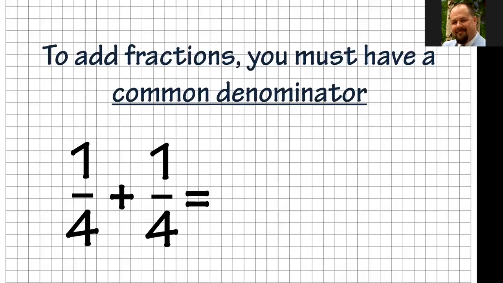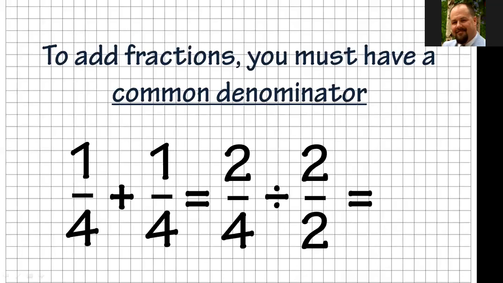I add the top number and bring the bottom number over. That's going to be 2/4. And then on this one, I'm going to divide. What am I going to divide by? Because I can reduce 2/4. There's a number that goes into both 2 and goes into 4. That number is 2. So I divide it by 2/2, which gives me 1/2.